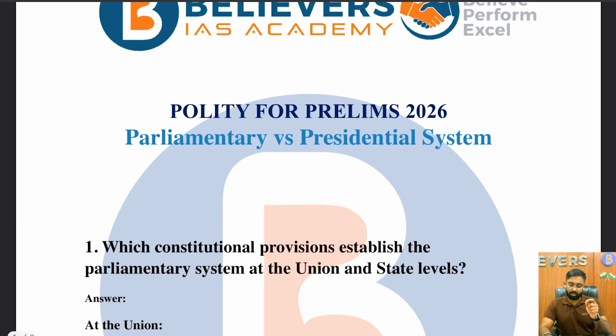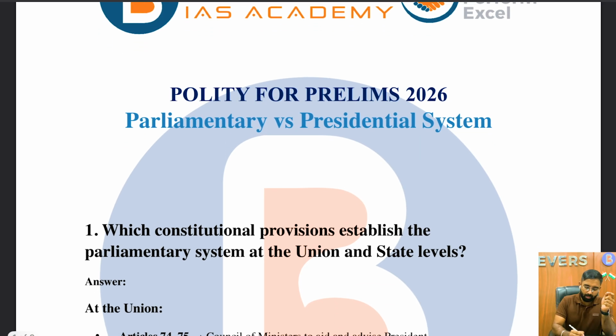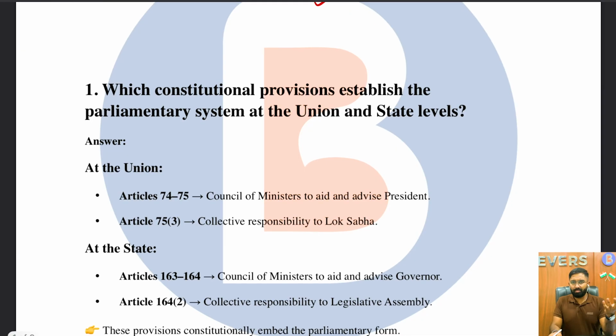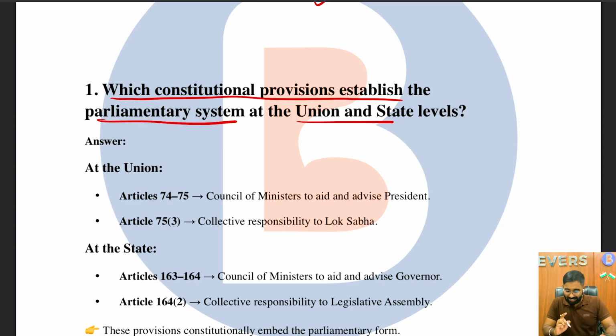But today's video specifically will be about the discussion of the parliamentary system versus the presidential system. So, the thumb rule, we have 10 questions and we will be discussing each of the questions independently. So, moving on to the first question: which constitutional provisions establish the parliamentary system at the union and the state levels?